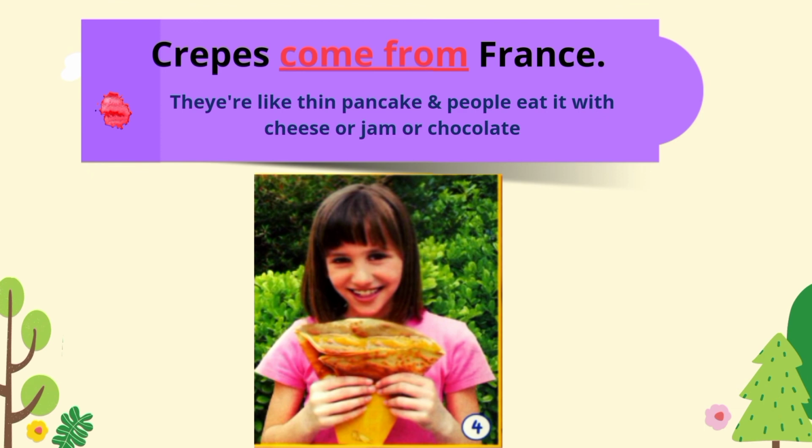Now let's look at the last example. It's about crepes. Crepes come from France. It means crepe berasal daripada Perancis. So please note that the words come from don't contain S at the back because the word crepes already contains S. So what are crepes? They are like thin pancakes and people eat crepes with cheese or jam or chocolate.